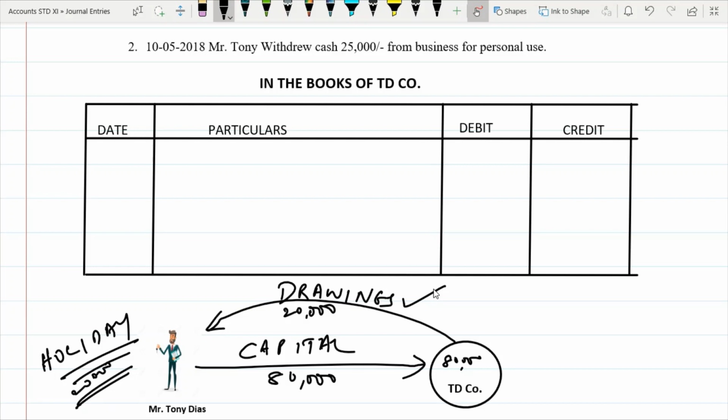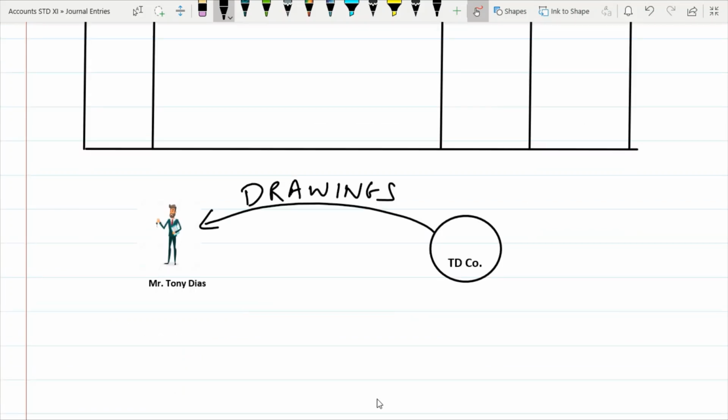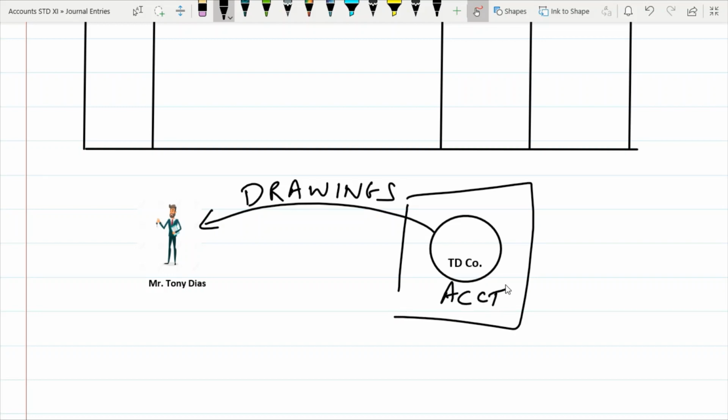So whenever a businessman is withdrawing, it may be goods, it may be money from the business, when he's withdrawing goods which are traded from the business, or money of the business, for his personal use, it is termed as drawings. So now in this case, you are the accountant here, correct? And what is happening here is cash is going out of the business.